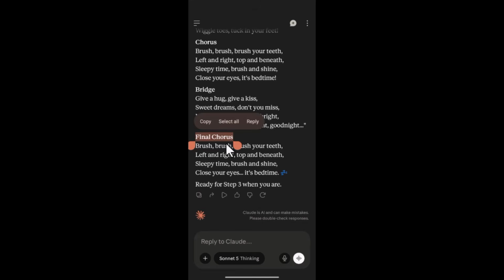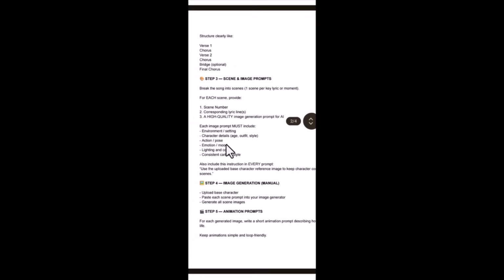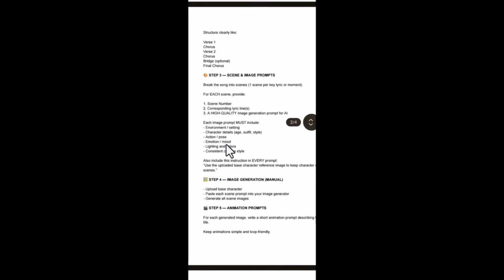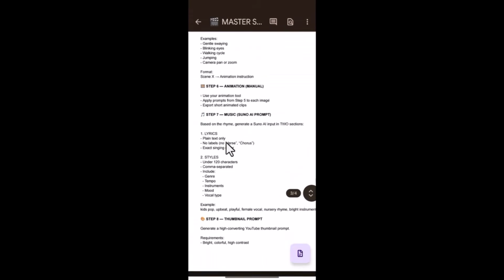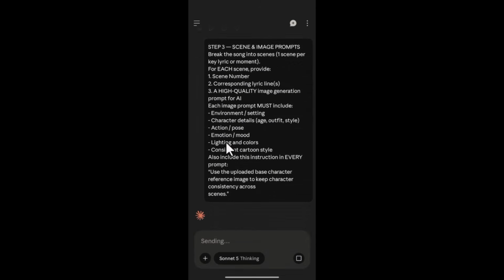So head back again to our master prompts. The next step we are going to do is to generate our scene by scene. It's for us to break the song into scenes. That is step 3. We want to break the song into scenes, and of course generate our image prompt for each of those scenes so that we can have our master image for consistency. So head back to your Claude AI and let's paste for the next step, which is step 3, and then we move. Beautiful.